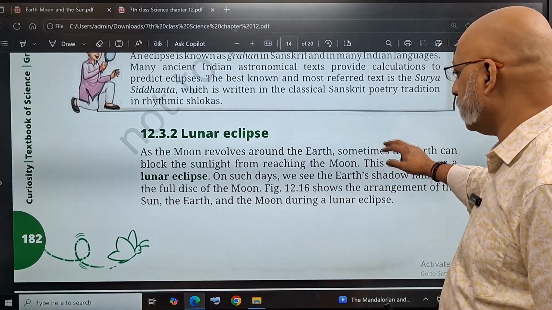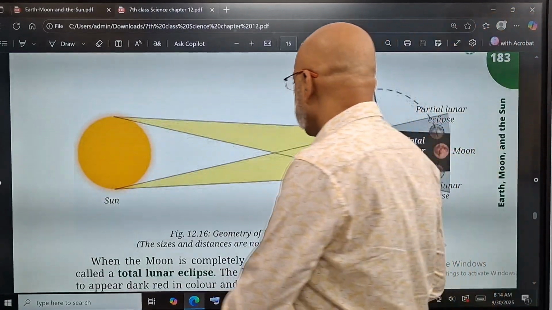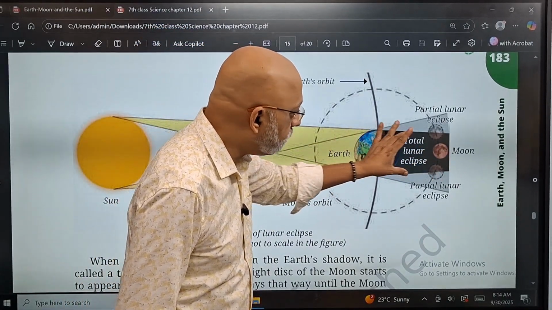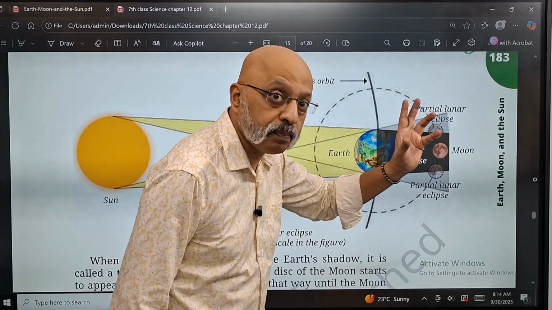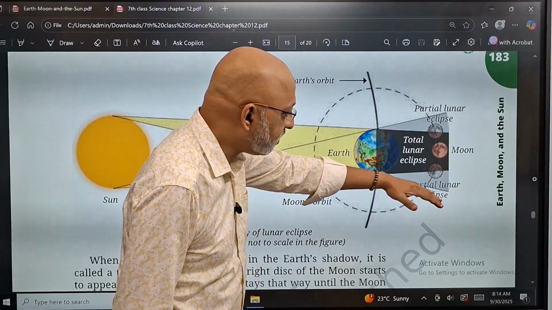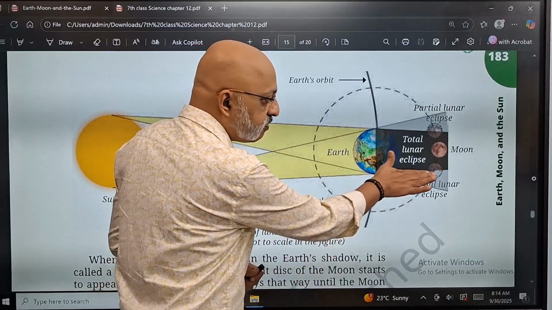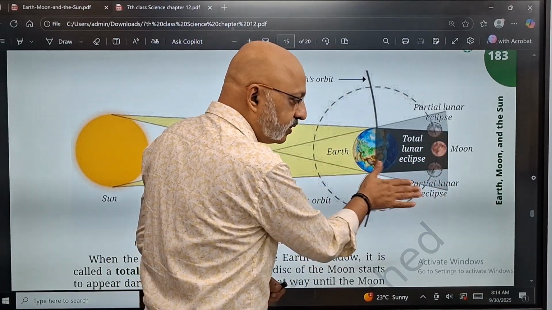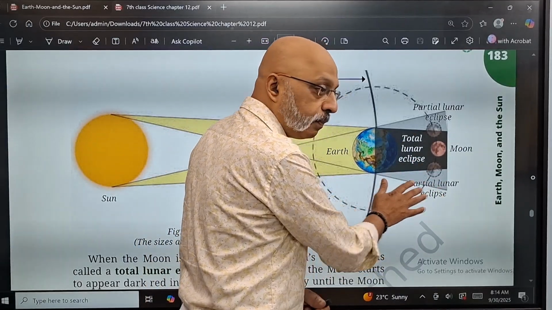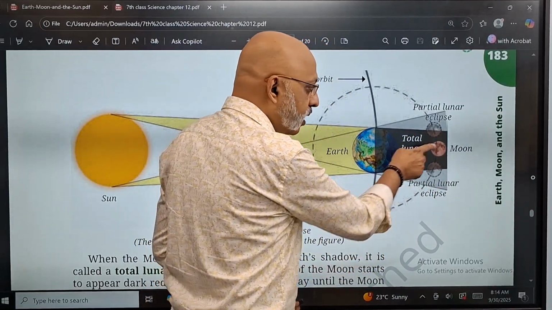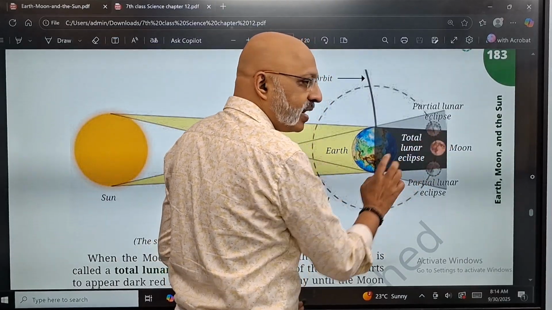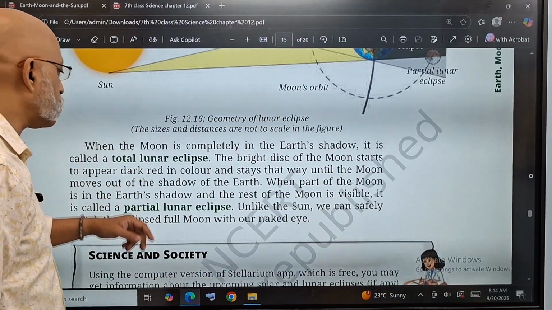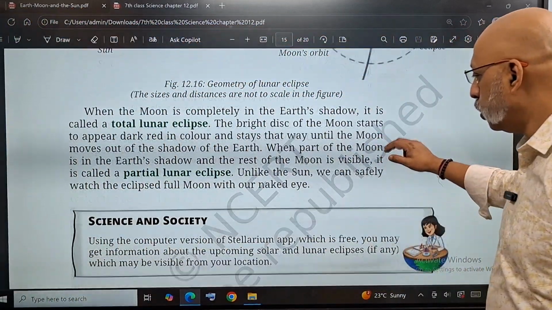Now, what happens in the lunar eclipse? I've already told you. Now if you see here, the sun is here, the earth is here, the moon is here. So when the earth's shadow is completely on the moon, it becomes completely dark, completely blood red, right? Otherwise, the remaining portion will be the partial lunar eclipse. If the moon is moving here, then it means it is coming out of the eclipse. If the moon comes here, then it means that the eclipse has ended. It is now getting proper light of the sun directly. But when it is here, the earth is here, it means that it is getting completely covered. So it is basically an astronomical phenomenon. It is called a total or a partial lunar eclipse.